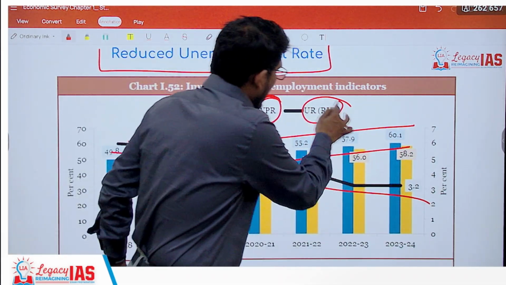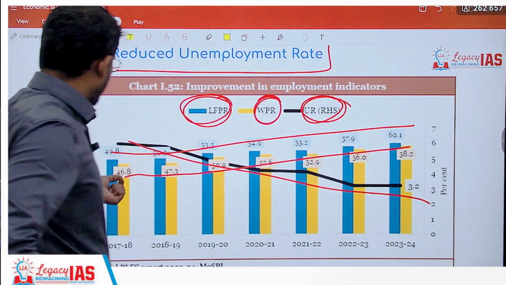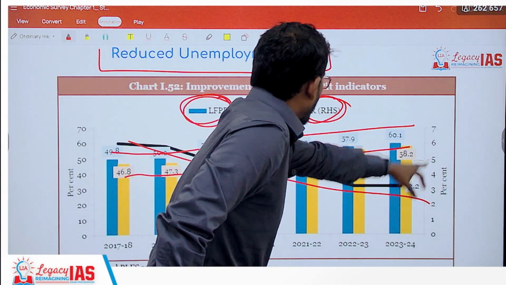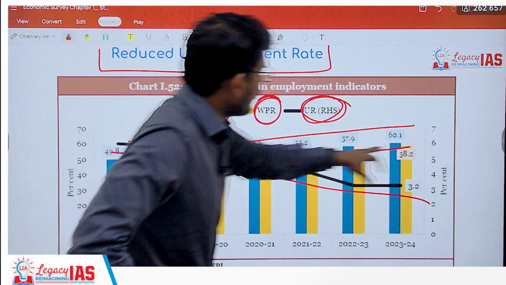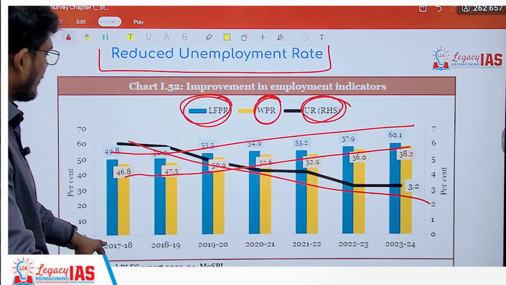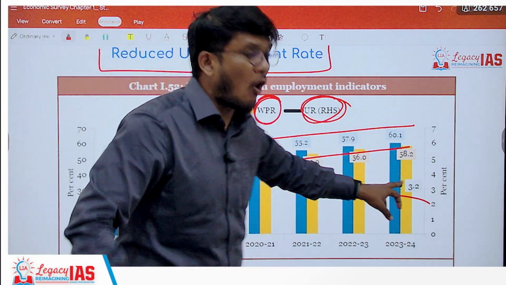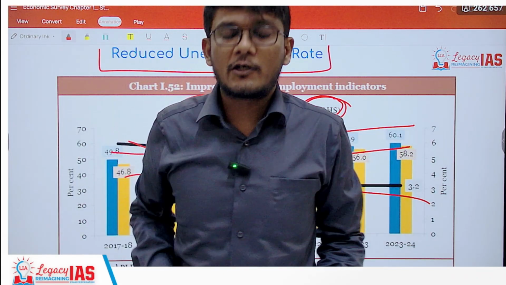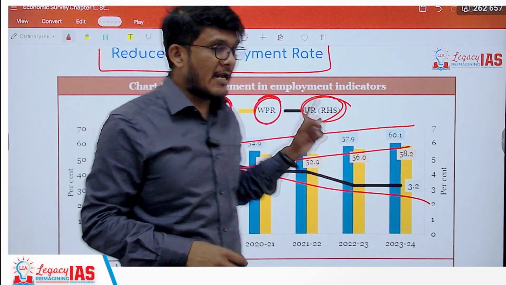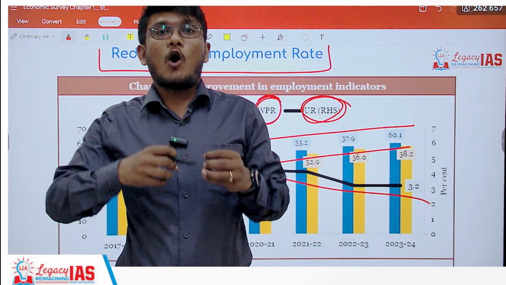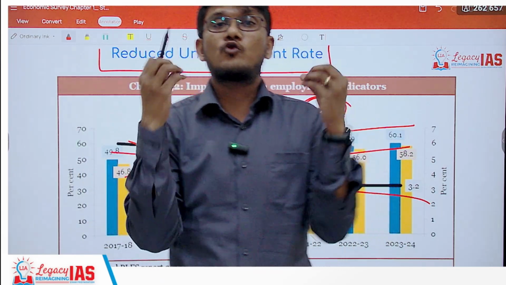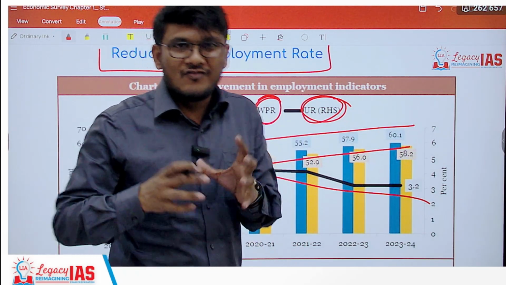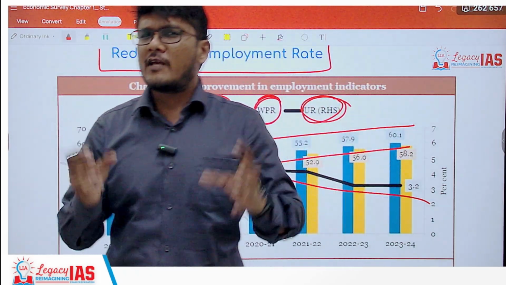Okay. And then the unemployment rate, which was on the higher side, if you can see over here, it has also gone down to 3.2%. It was close to 6% to begin with. It has almost halved to 3.2%. So there has been a 50% reduction, which is a very good thing. India was earlier being called jobless. India's growth was being called a jobless growth. Now this reduction will clearly help. So this is an overview of the state of the Indian economy.